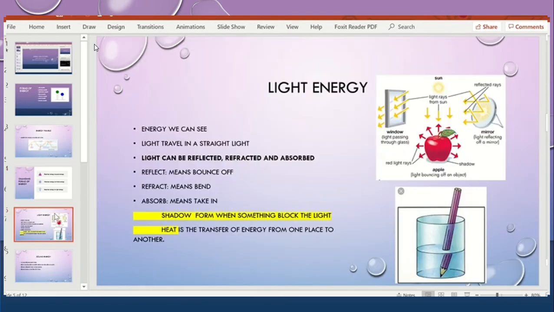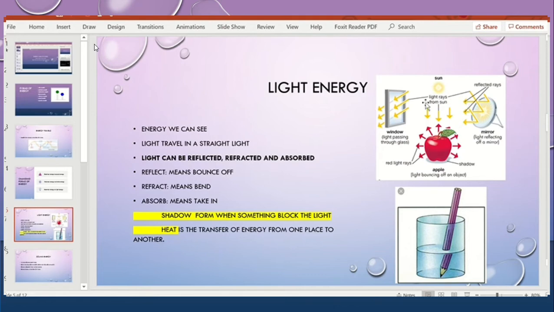What is the light energy now? It's simply the energy you can see. Light travels in a straight line. Three important things related to the light are that light can be reflected, refracted and absorbed. Reflected light, or reflection, means bounce off.